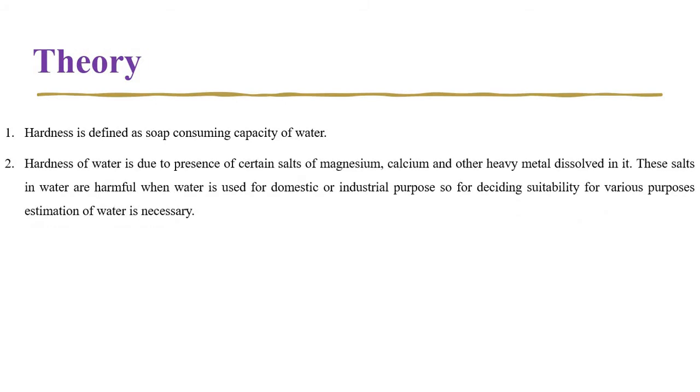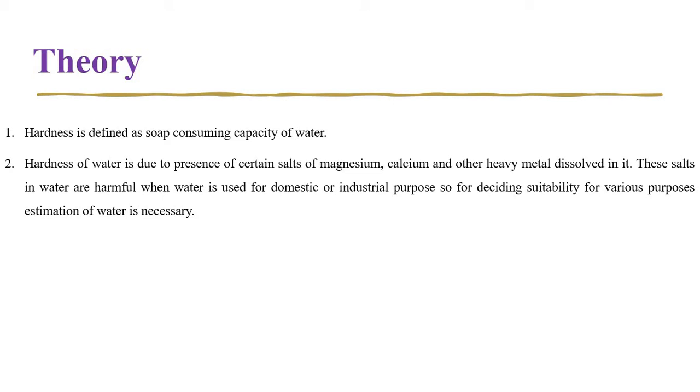So what is the theory behind this practical? As you know, hardness is a property which shows the soap consuming capacity of water. These hardness causing substances or salts present in water are because of magnesium and calcium salts.